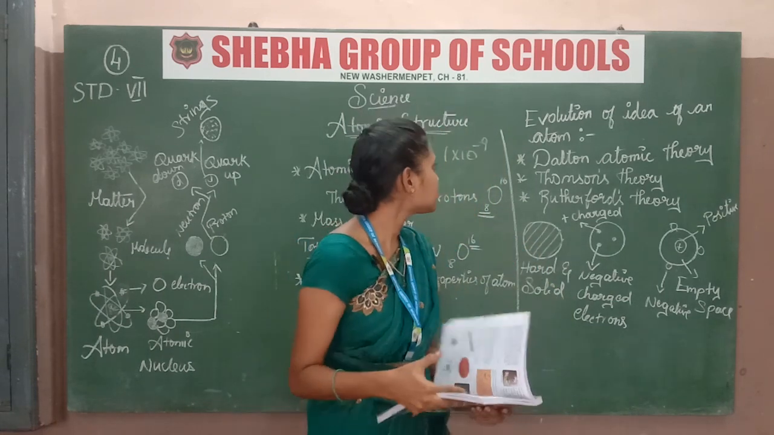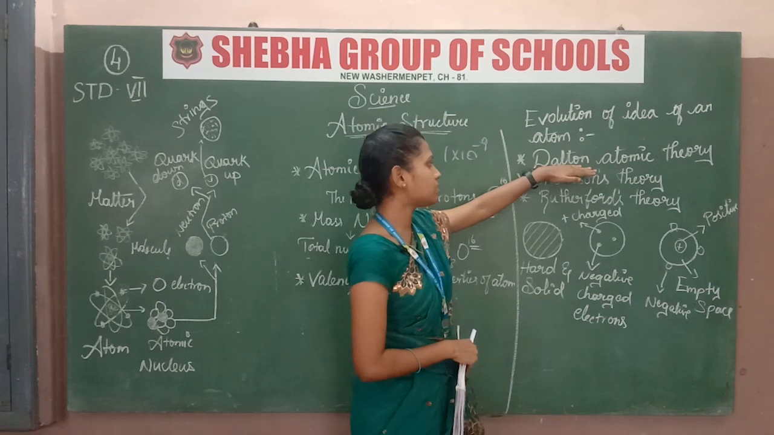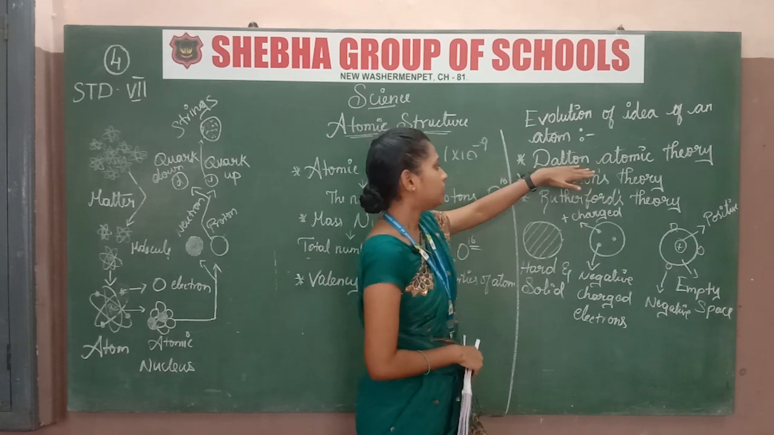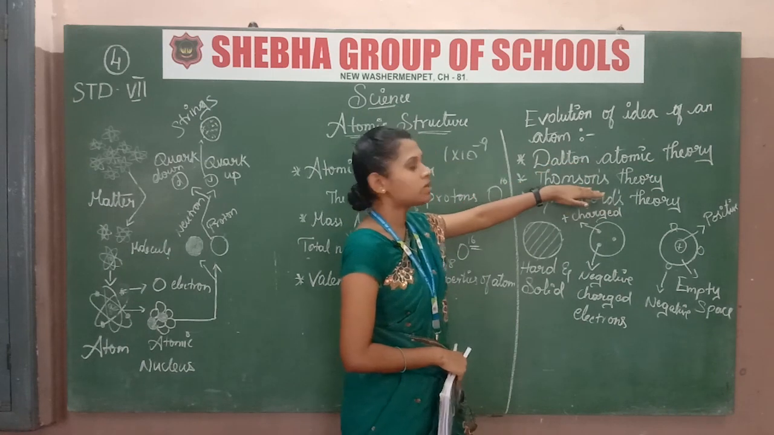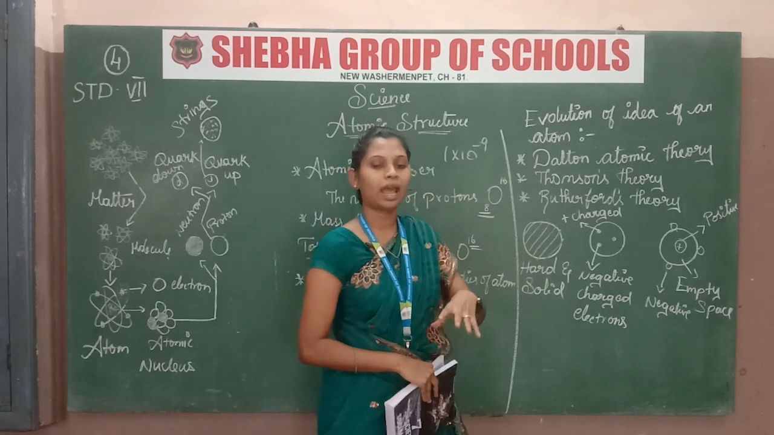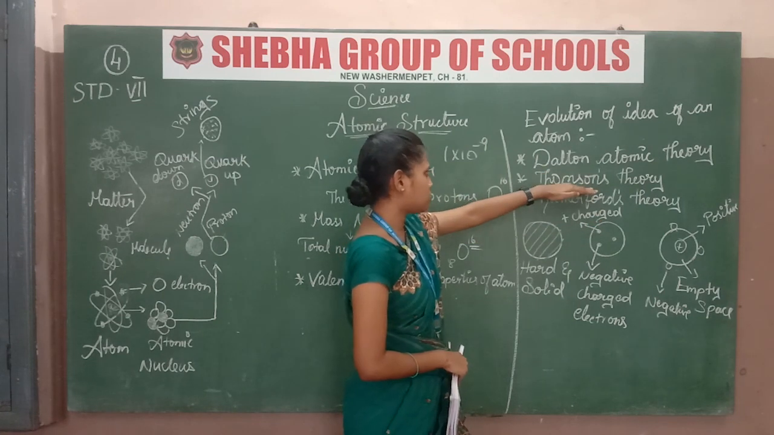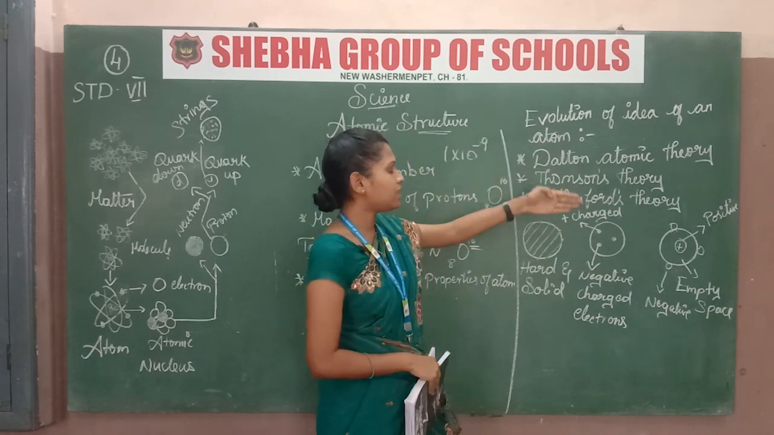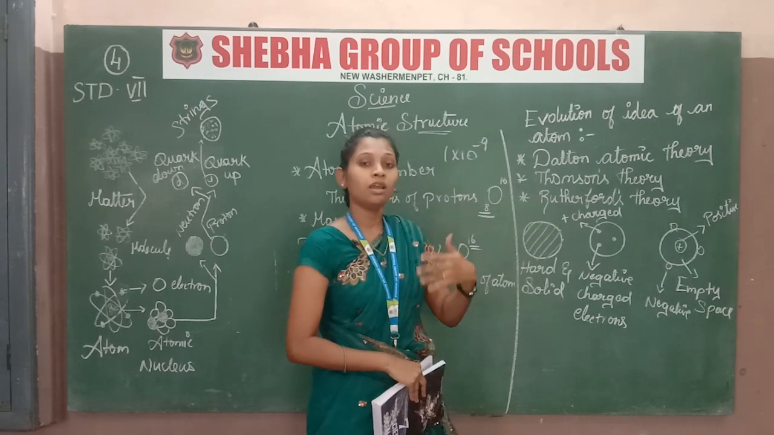Okay, first one is Dalton atomic theory. That means Dalton, the scientist, explained the theory of atom. And then second one, after Dalton, Thomas is coming here. Thomas theory, that means Thomas deeply studied and explained about atom. And then third one is Rutherford. After these two scientists, Rutherford is coming, that is Rutherford theory. These 3 scientists already studied what is atom, and then they are saying extra points.